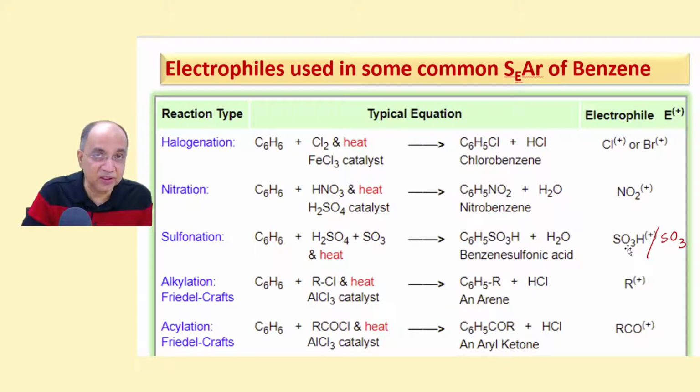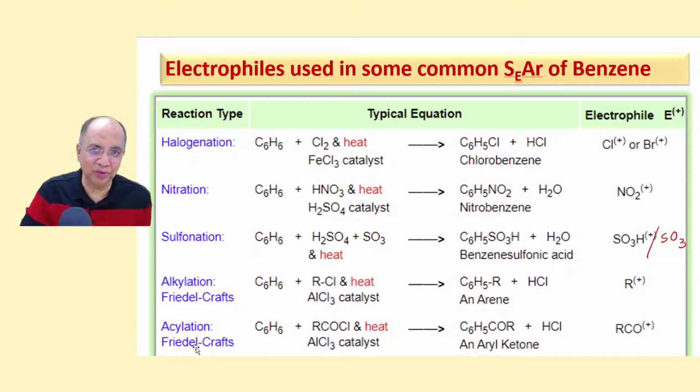You get this and the bisulfate ion, but our hero is SO3H+, the sulfonic acid ion, and the free SO3 molecule is also an electrophile. Both react with the benzene ring.